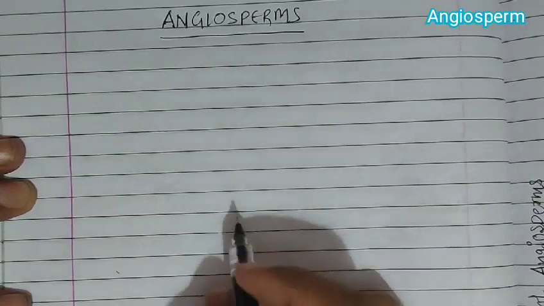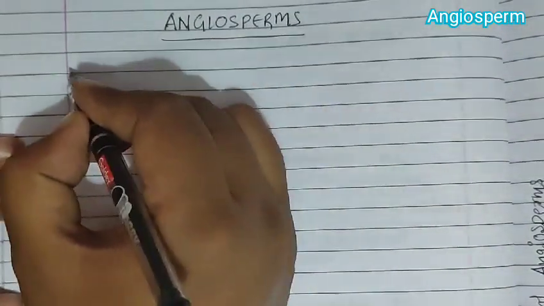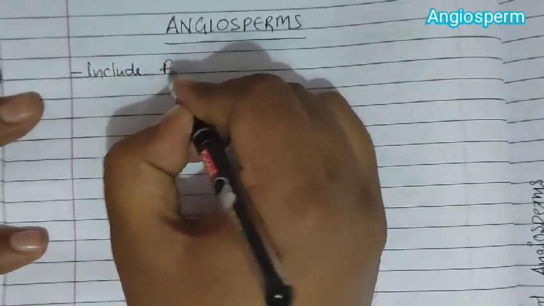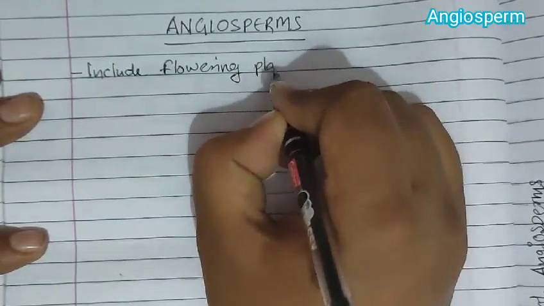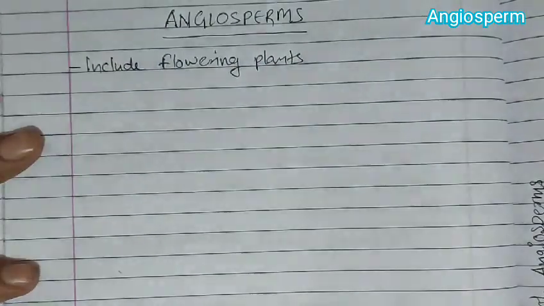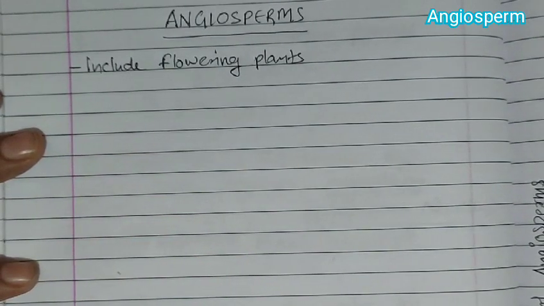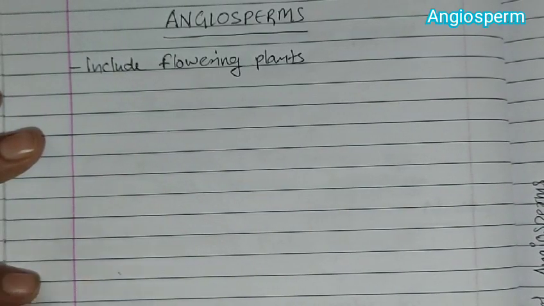Hello students, now we start with the next division, that is angiosperm. Angiosperms include flowering plants. And when we talk about the syllabus of NEET, in the NEET syllabus we study this flowering plant many times. Okay, so they have a flower.